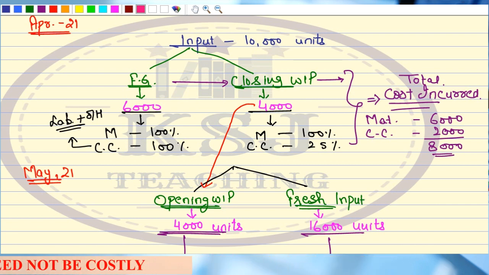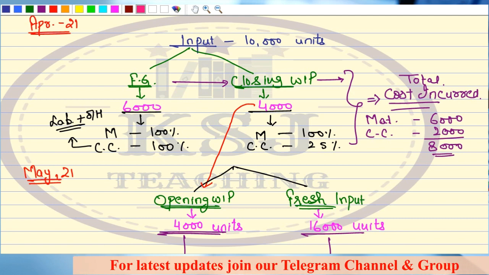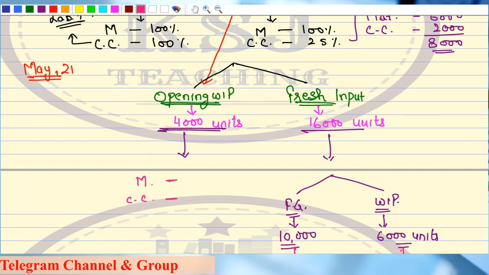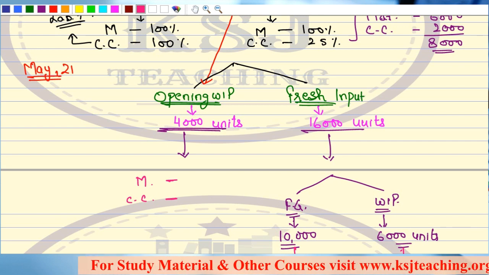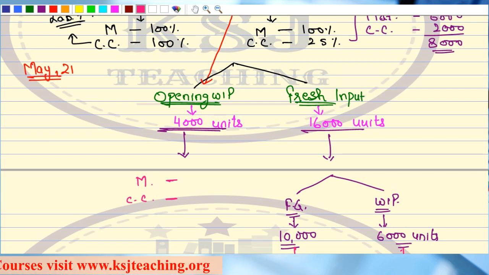See, on the 4,000 units, material was 100% used in April 2021. Whatever material was required to make that product, 100% of the material cost was incurred in the month of April 2021. So tell me, will there be any material cost to be incurred in May 2021? My simple question: if 100% of material cost has been incurred in the previous period, will there be a material cost to be incurred in May 2021?